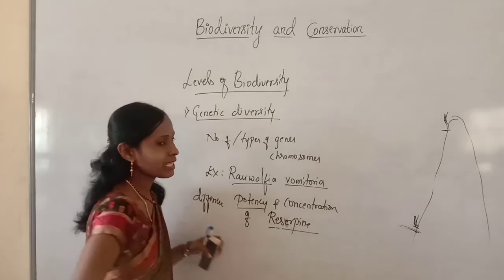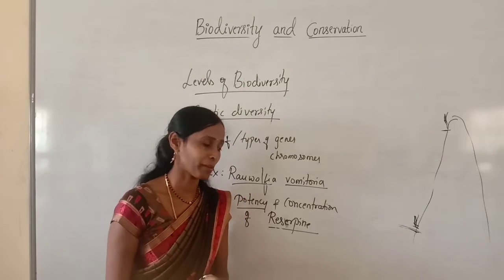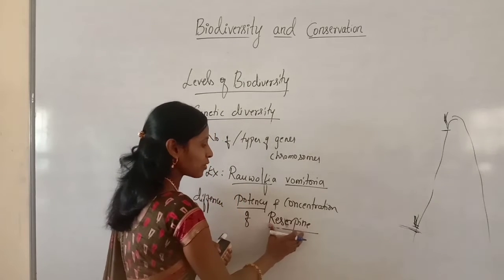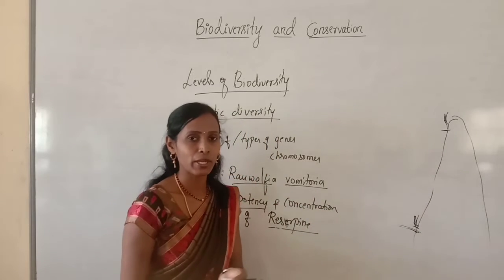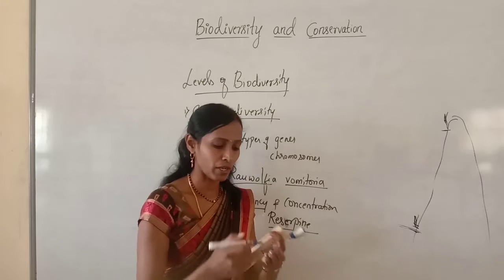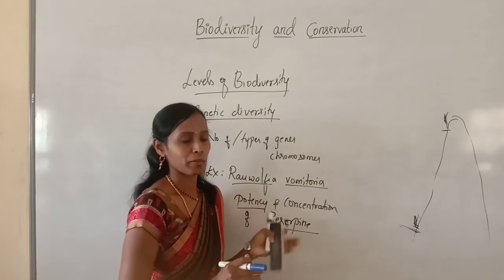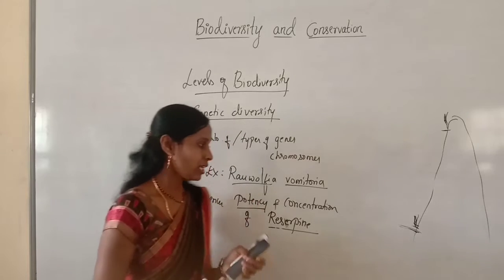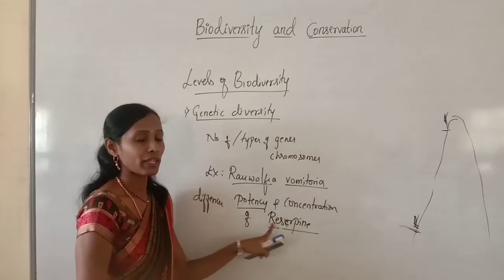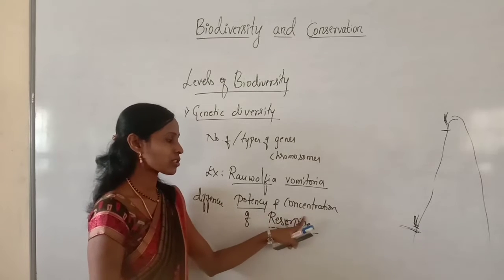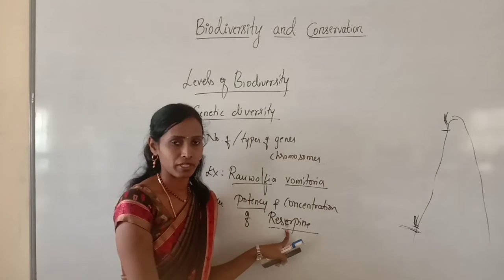And this reserpine is an alkaloid used to cure high BP, cholera, snake bite, etc. And this reserpine shows differences in its potency. So potency is nothing but power to cure those diseases. As I said, it is mainly because of genetic diversity. You may get a question: why do you find differences in the potency and concentration of reserpine? It is mainly due to genetic diversity.